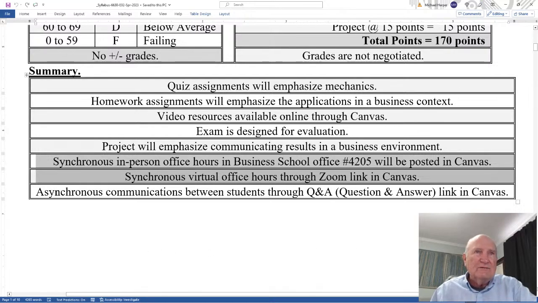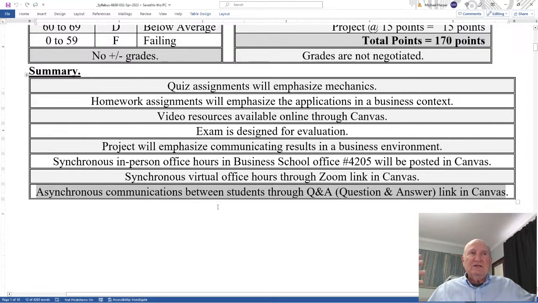Now the asynchronous communication between students is through Q&A, question and answer. The link is in Canvas. Use this as a resource. The Q&A is where students communicate. Share anything, and this is between students, it's not me, it's you. So if you have a question about the material, post it on Q&A, answer each other's questions, help each other. Here's what I found, share answers, share methods, share your spreadsheets, share your calculations, whatever. Just learn from each other so that everyone can learn the material.